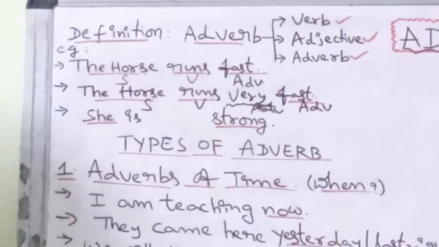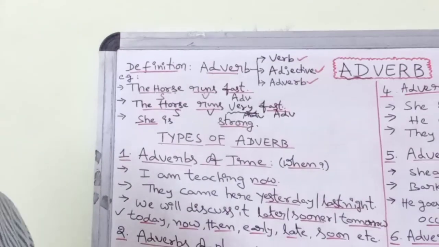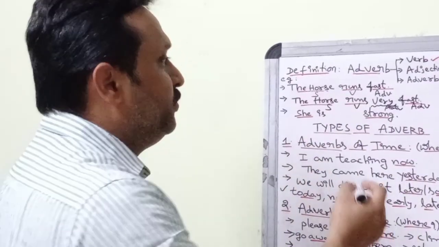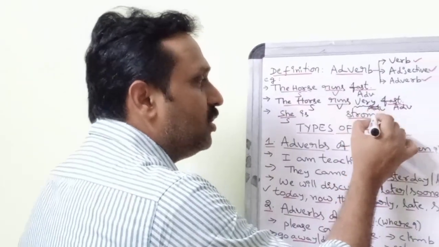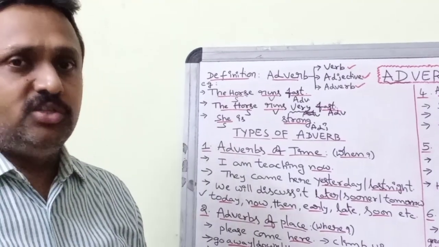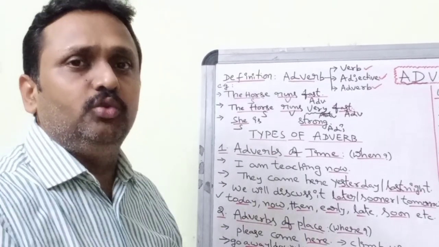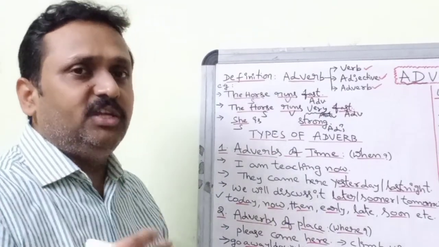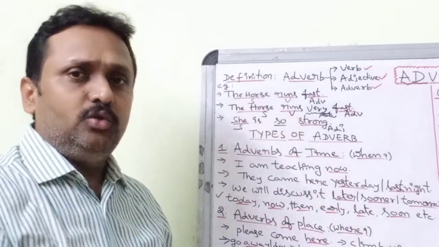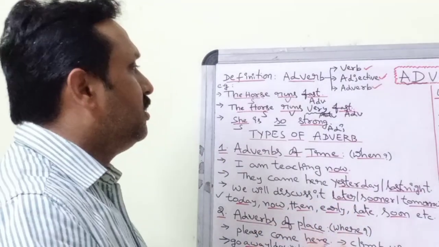She is strong, she is beautiful. She is the subject, and strong is an adjective because it qualifies a noun or pronoun, nothing but the subject. So she is the subject, strong is the adjective: she is strong. Now if I question you, how strong is she? You can say she is so strong, she is very strong, she is too strong. So strong, too strong, very strong, you can say.